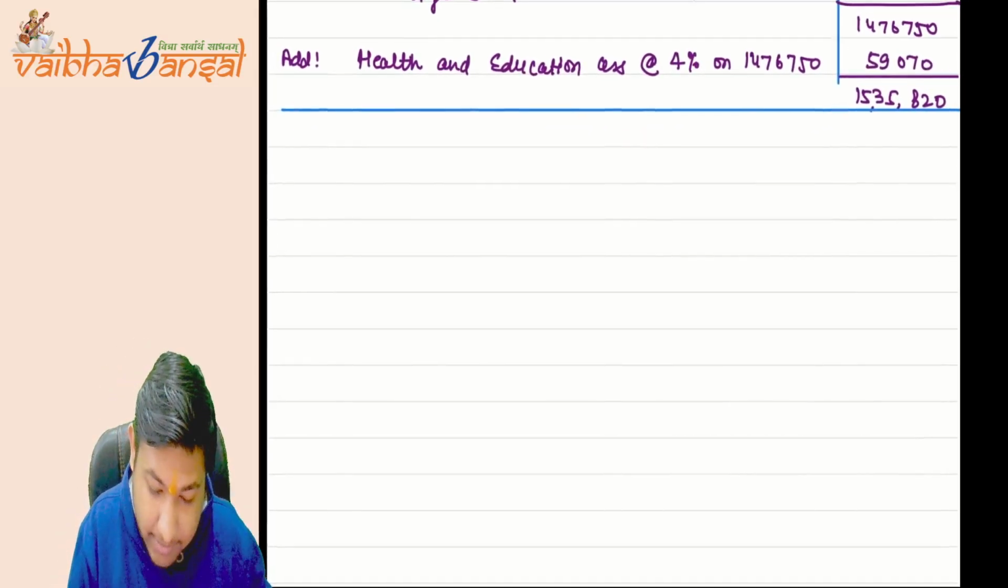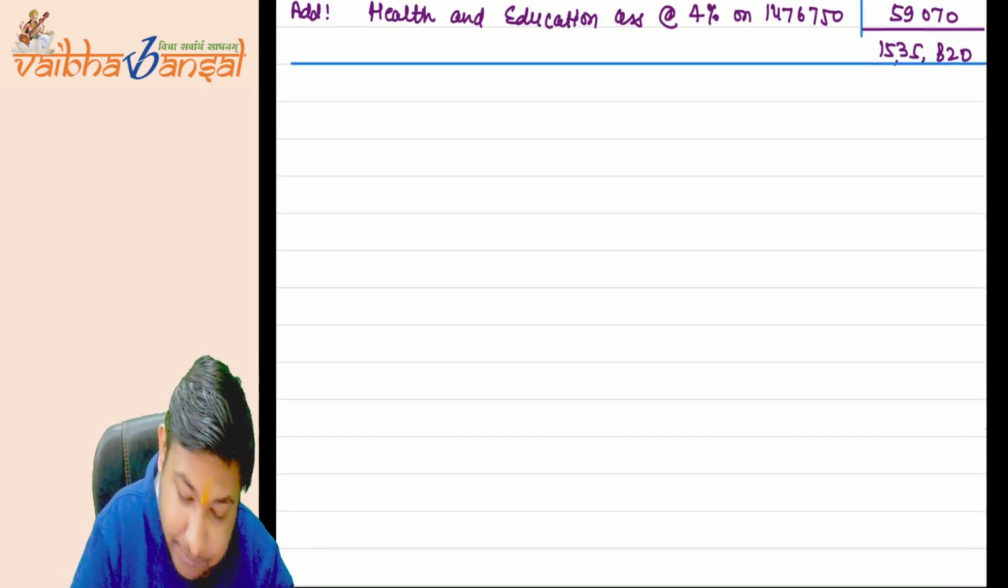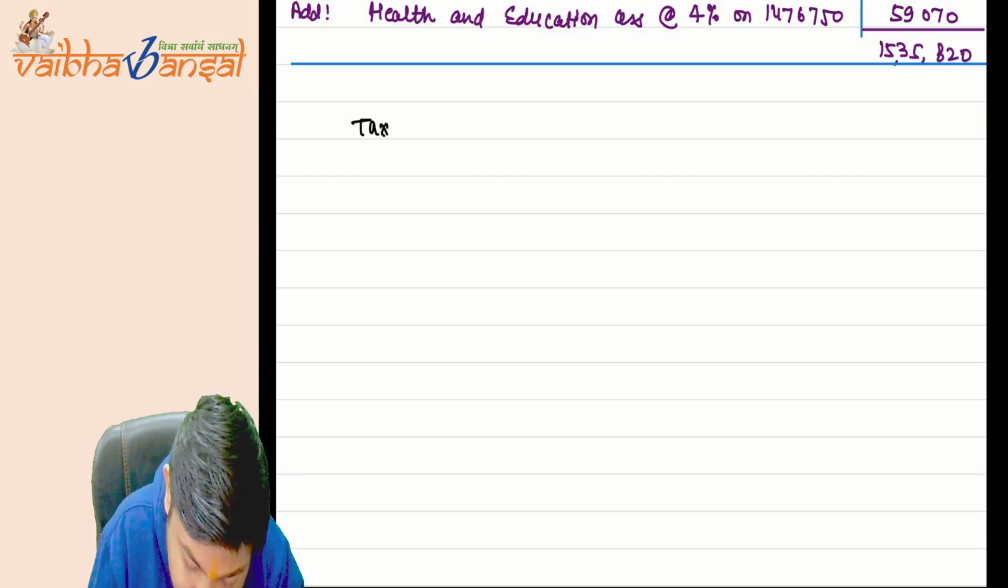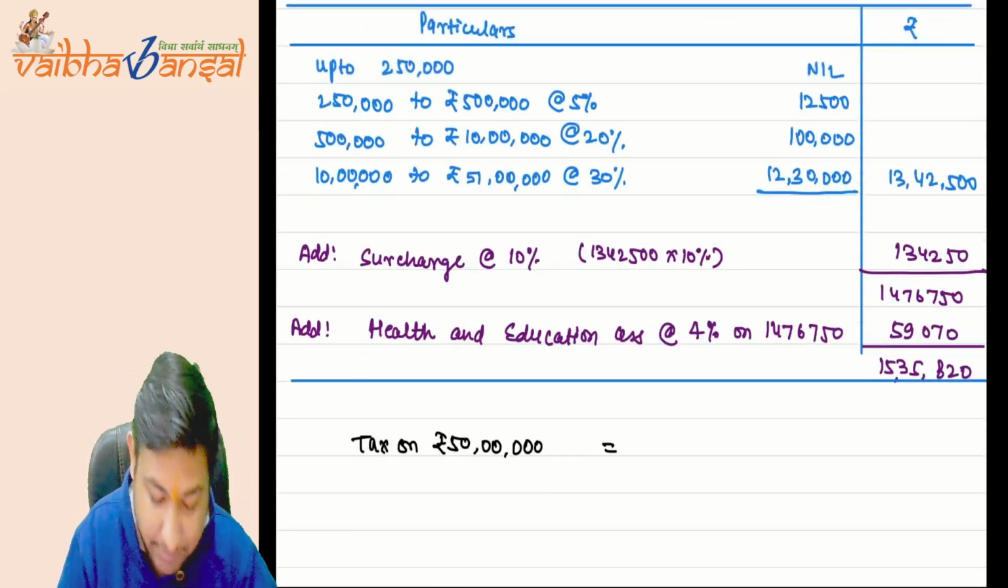Now see, just understand one concept, one thing. Tax on rupees 50 lakhs is how much? 13 lakh 65,000.